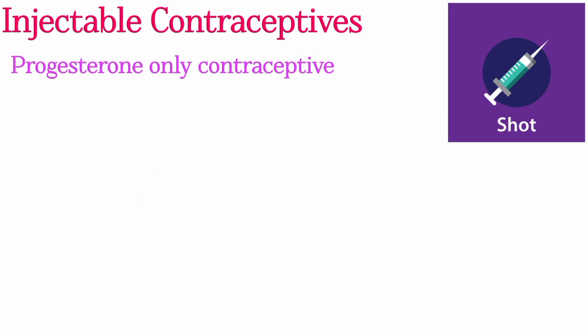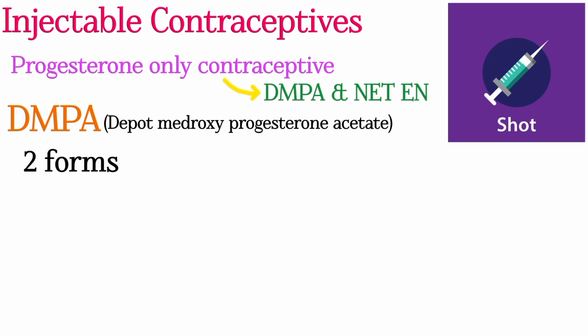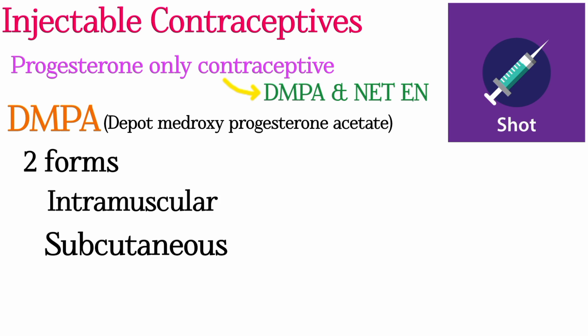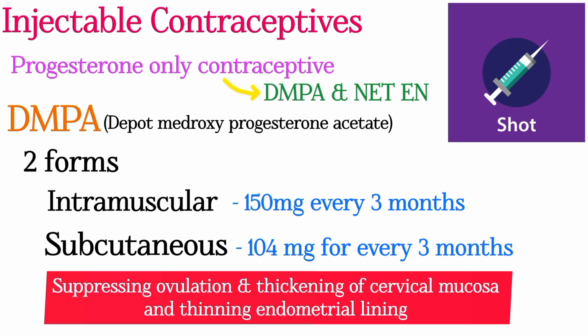The progesterone only injectables include DMPA and norethisterone enanthate. DMPA, which means depot medroxyprogesterone acetate, comes in two forms. One is the intramuscular form and another one is the subcutaneous form. The intramuscular dose is 150 mg every 3 months, whereas the subcutaneous form is 104 mg every 3 months. It acts by suppressing ovulation, thickening of cervical mucosa and thinning of endometrial lining.